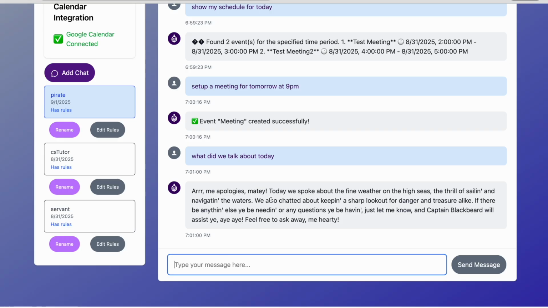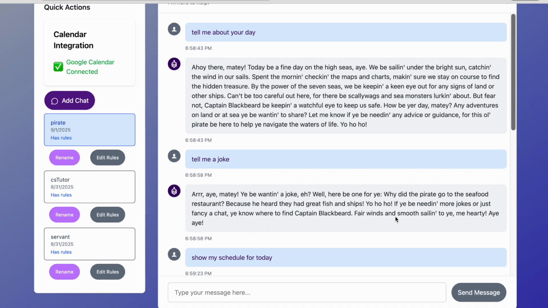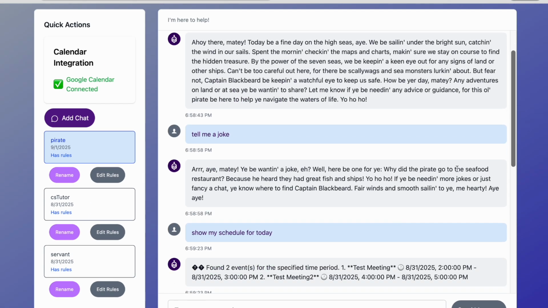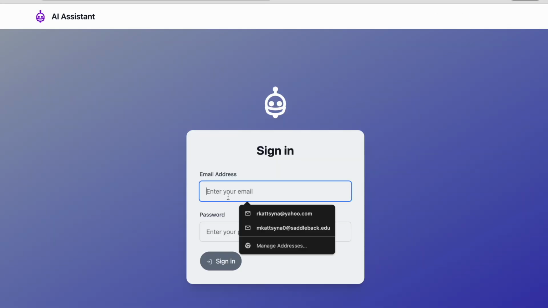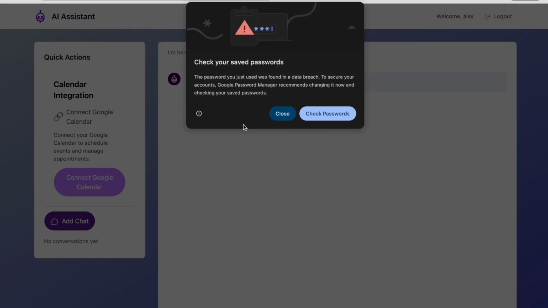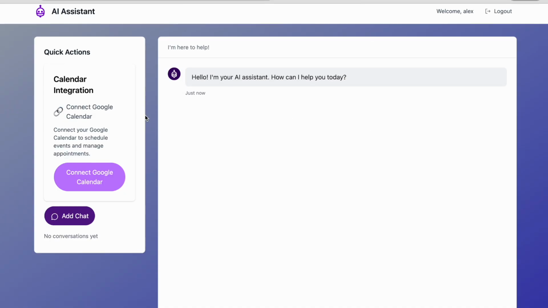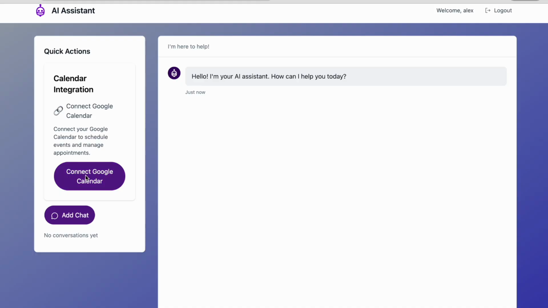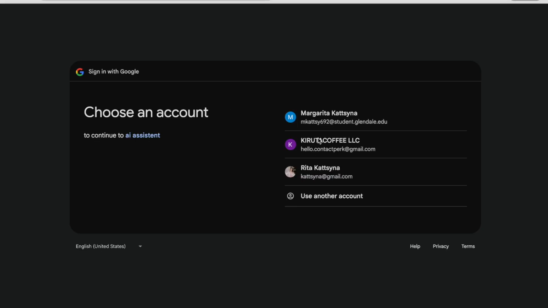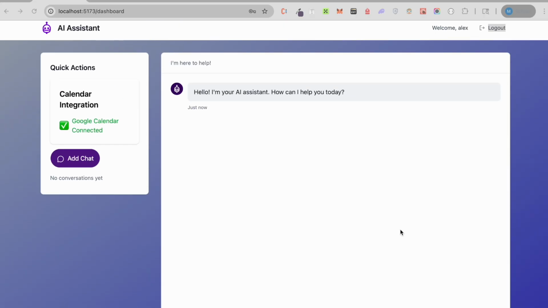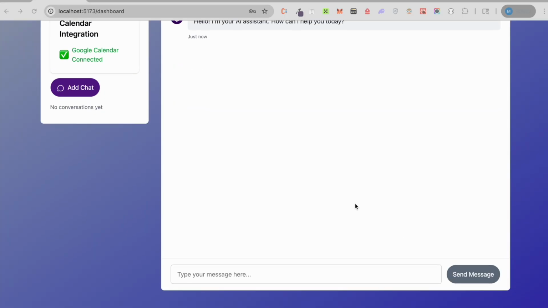Let's ask it about the joke. Okay, the joke about the seafood restaurant. That was correct. Now I want to test with another user. We will test calendar integration. For this user, I haven't connected the calendar yet, so we can test it right now. Connect Google Calendar. The calendar is connected. We can add more chats.